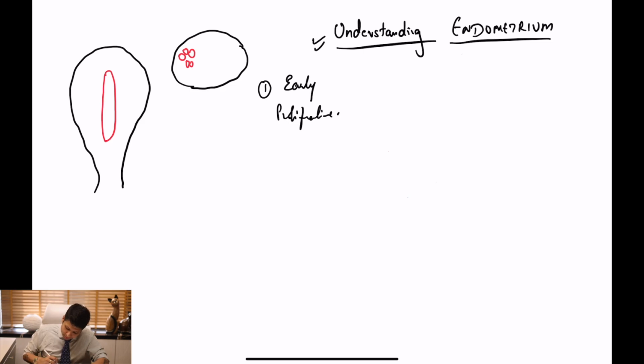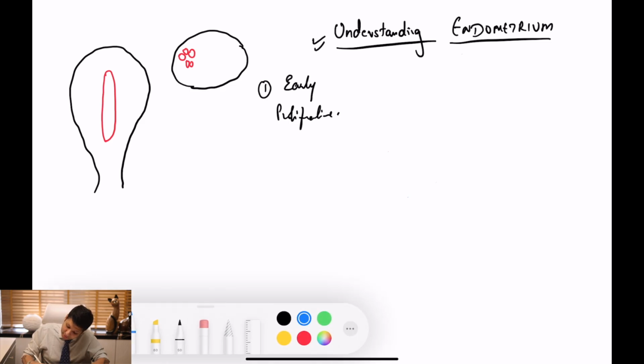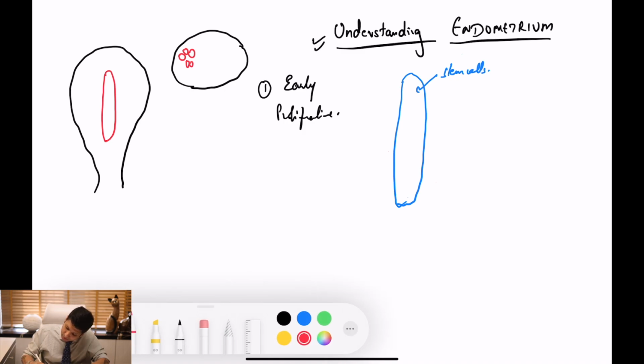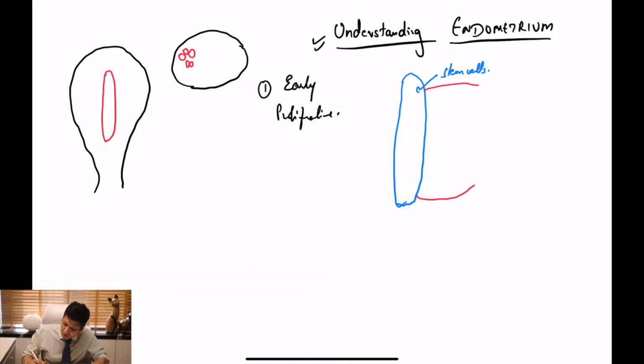Alright, so in the early proliferative phase, what is going to happen is that the basal layer is going to stay intact, okay, as we all know, because the basal layer typically contains the stem cells. The layer above that, which we talk of as the stratum spongiosum, is going to grow. So I'm just drawing the microscopic picture of how it actually begins to grow. The glands inside that are going to have columnar epithelium. Okay, vascularity is going to creep in. All these things are going to occur due to the regenerative effect of estrogen.